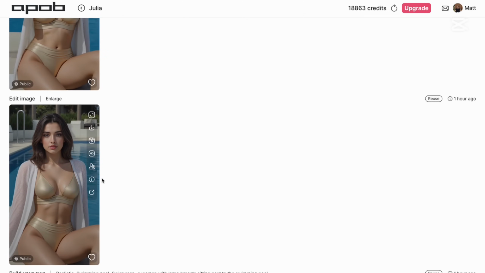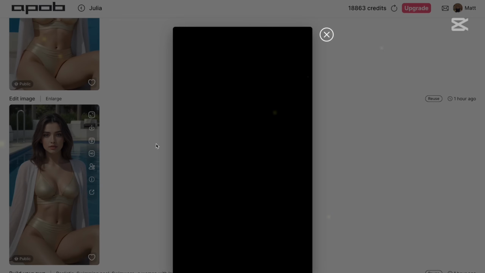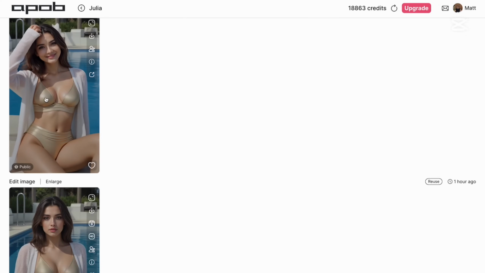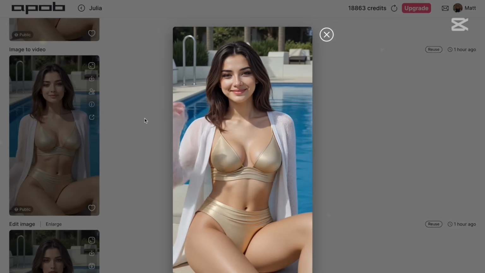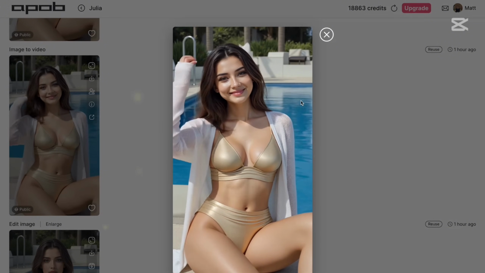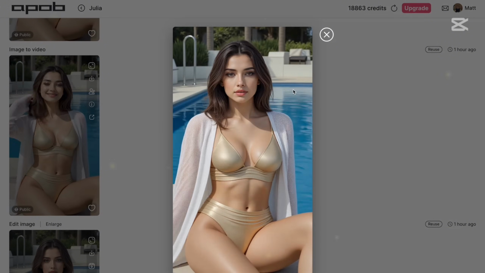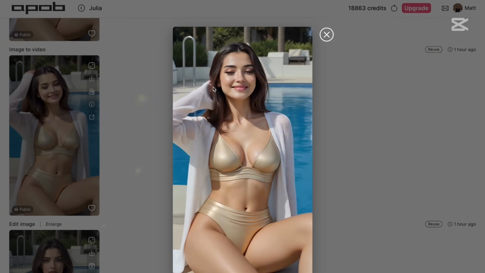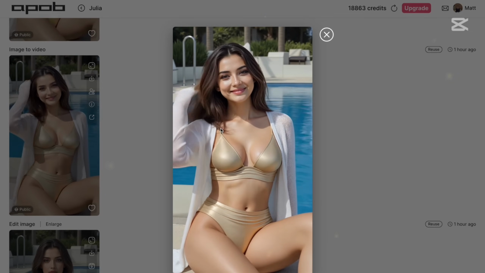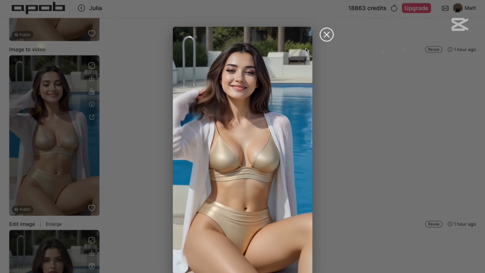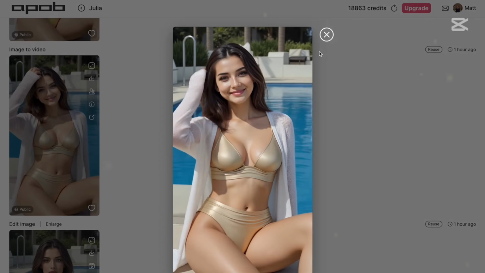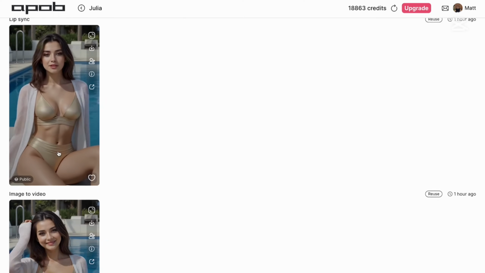Then I just enlarged the image, so here is the enlarged image, and then I generated of course the video from this image, and here is the video, which is of course public, so we can access it later. We can see that the water is animated nicely, so this is a good thing. We can see the muscles on her belly look good. She is brushing her hair, so it looks really good if you would like to use it, for example, on Instagram or TikTok. And now if you just want to add lip sync, you hit here, add lip sync, and then you will be able to make this person talk.